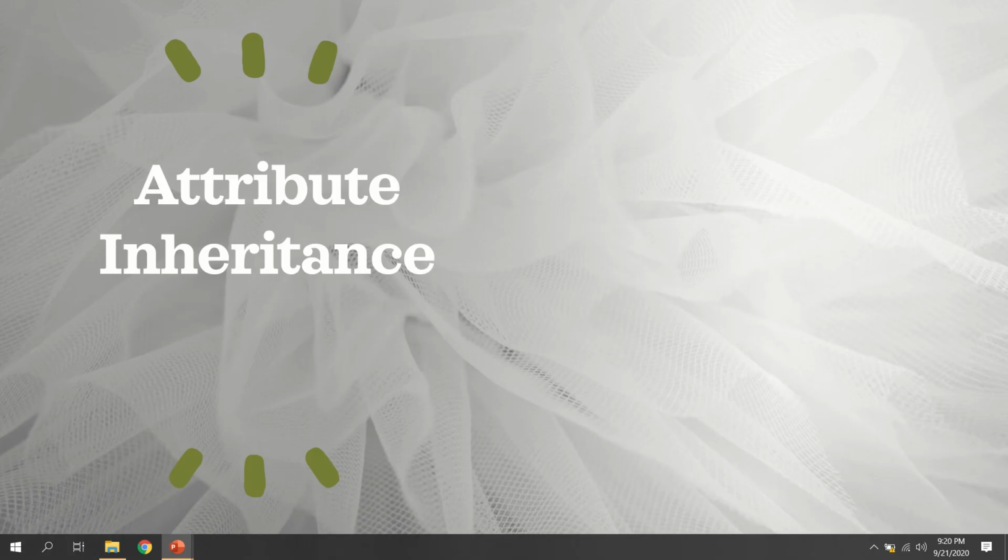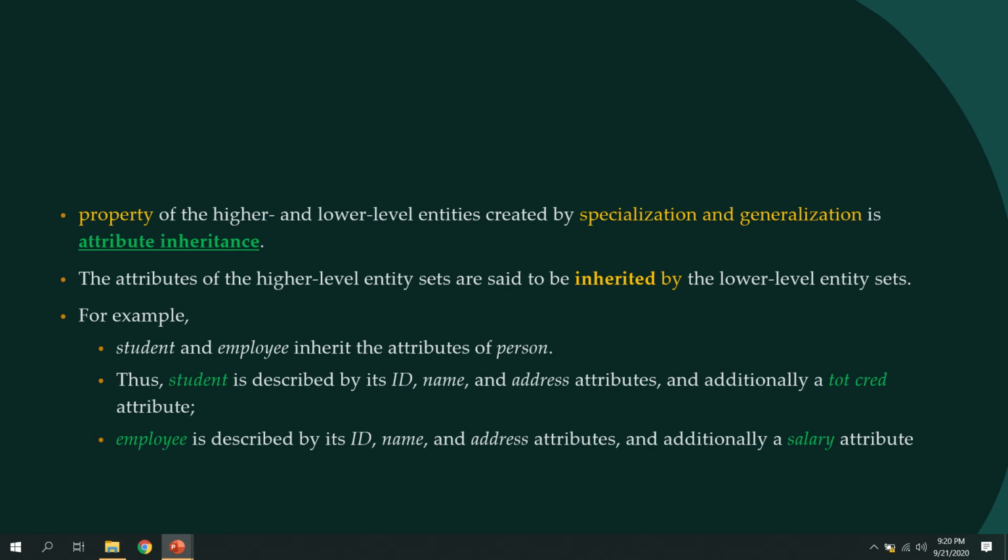so the next point we have is the extended ER feature, attribute inheritance. I think all of you have studied the meaning of inheritance in the OOPS concept. The same concept applies here. If you are considering a specialization or generalization, it has a property called attribute inheritance. I said that specialization and generalization are inverses: generalization is bottom-up, and specialization is top-down.